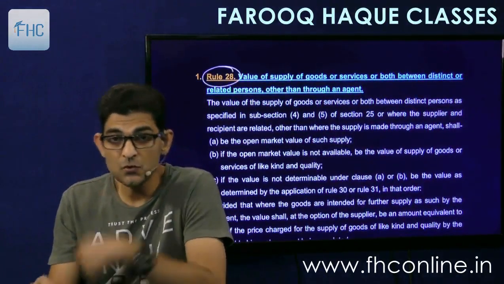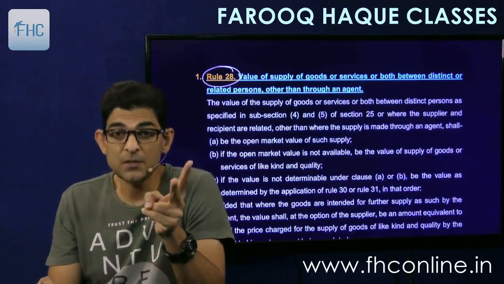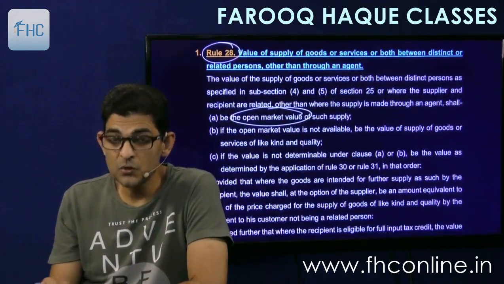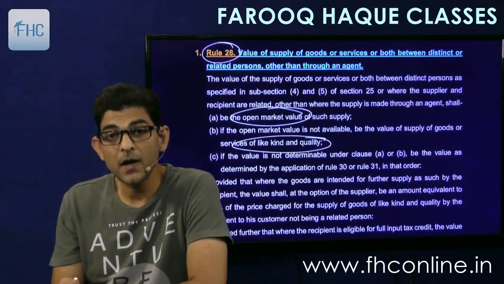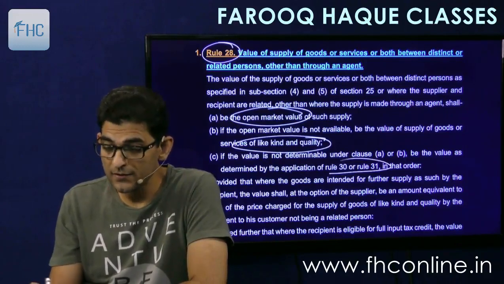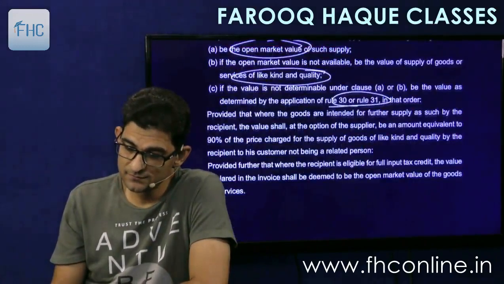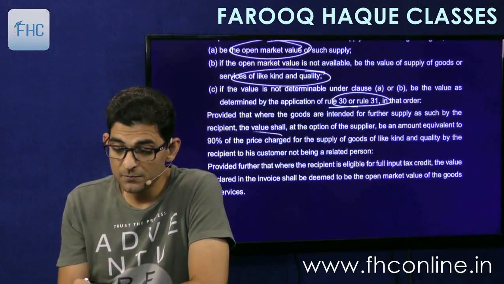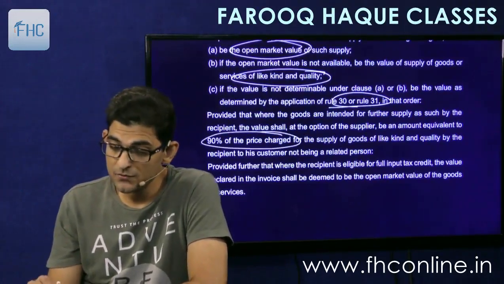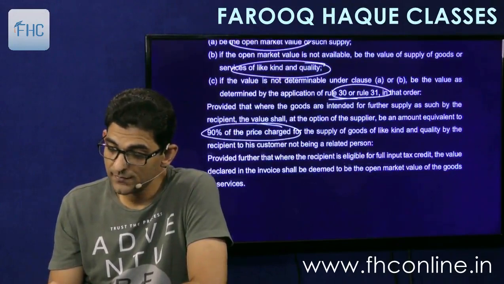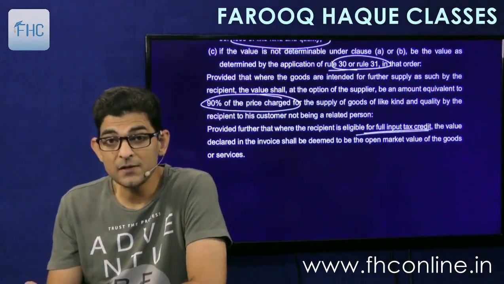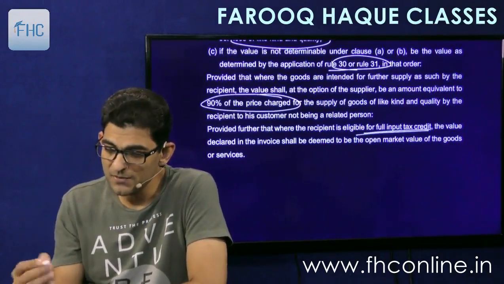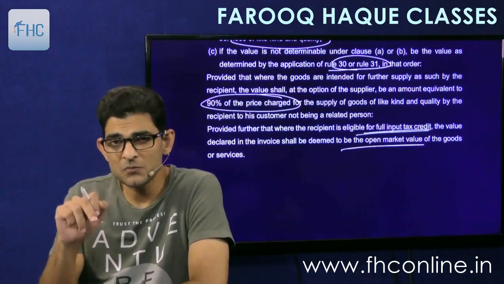Rule 28 applies in case of transactions between related persons or distinct persons. In that also we take open market value first. If open market value is not available, then like kind and quality. And if that is also not available, then rule 30 and 31. Simple point. And there was an alternative, that was 90% of the price charged for supply, so you can take that also. And if full input tax credit is entitled for the second person, then the value declared shall be deemed to be the open market value. But then there is an exemption also.